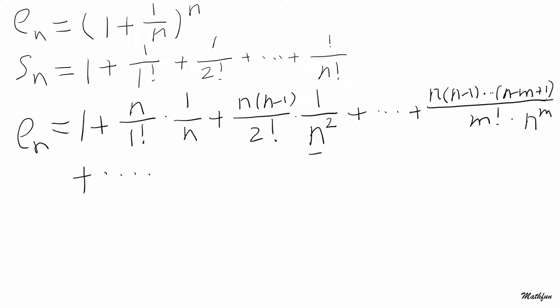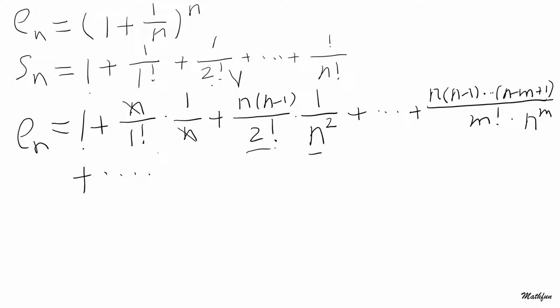Now what do we see here? We can compare the items of En and Sn. The first item is the same. The second item is actually the same because you can cancel out the n. The third item, this part is the same. However, n times n minus 1 divided by n squared is smaller than 1. So in other words, this item is bigger.